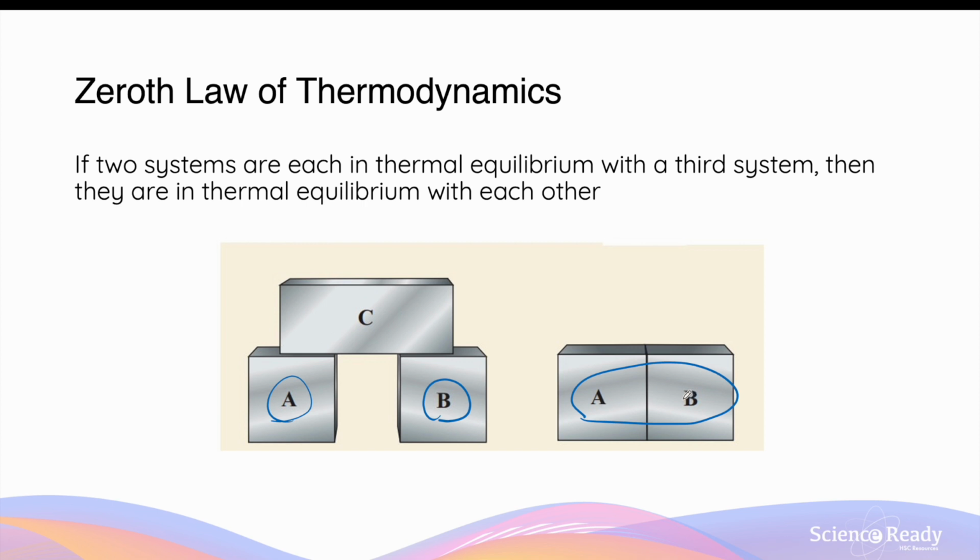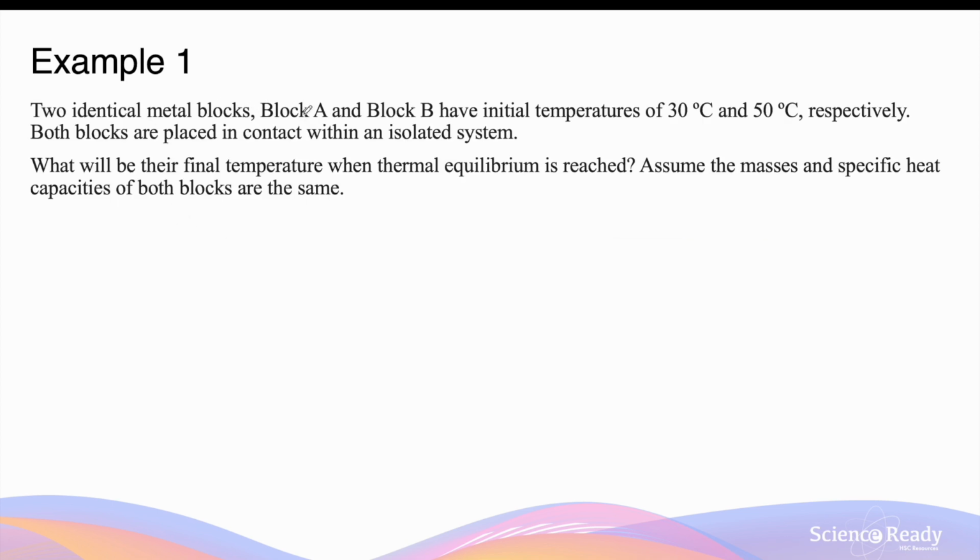with one another. Two identical metal blocks, block A and block B, have initial temperatures of 30 degrees Celsius and 50 degrees Celsius respectively. Both blocks are placed in contact within an isolated system. What will be the final temperature when thermal equilibrium is reached? Now we can assume the masses and the specific heat capacity of both blocks are the same, as we are told that they are identical.